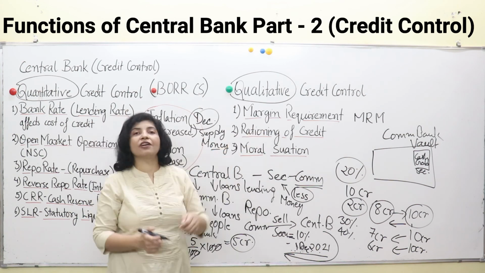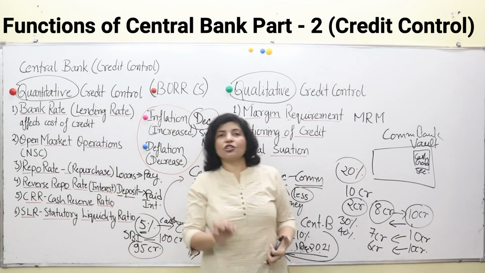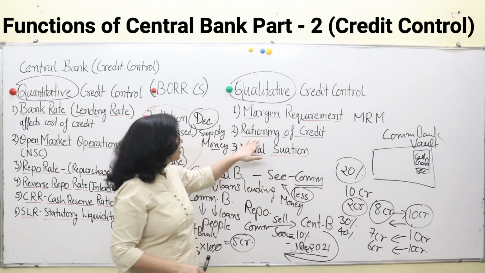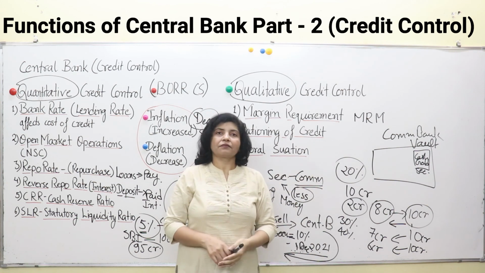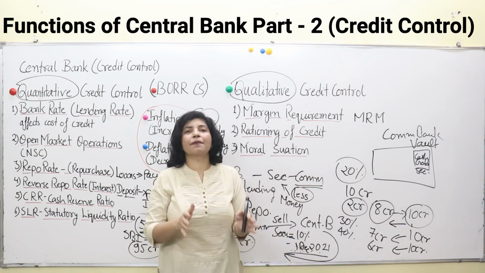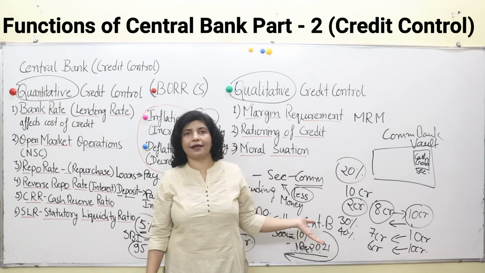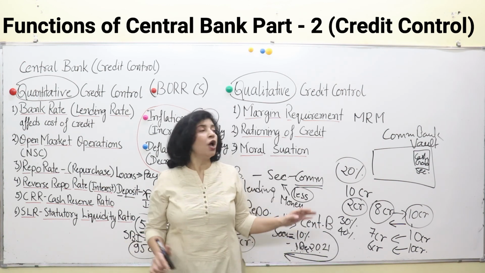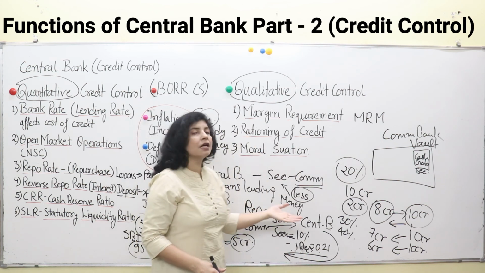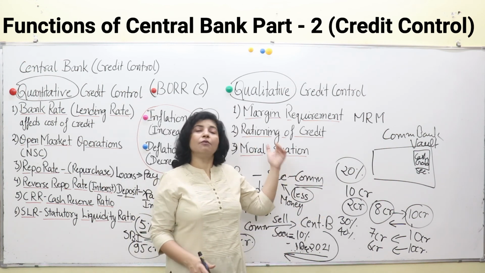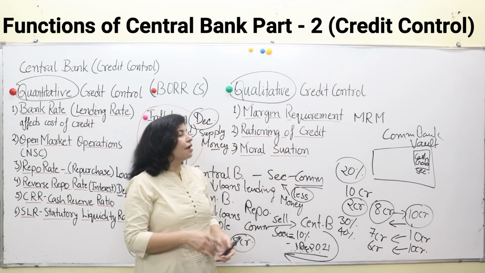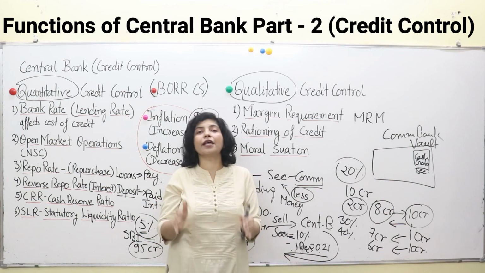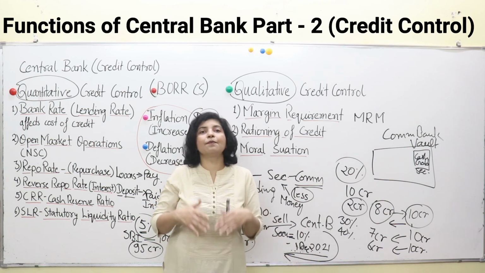That is rationing of credit. See, the agricultural sector in India is a priority sector. So rationing of credit is done to direct money towards priority sectors like the small scale sector in our economy, the agricultural sector or the needy sectors in our economy. Rationing of credit is advised by the central bank to the commercial banks so that they give credit to the needy sectors of the economy so that the whole economy can be stable, prosper and develop.